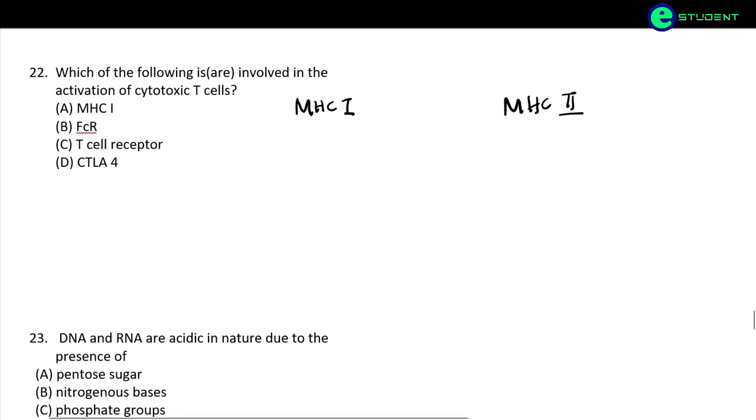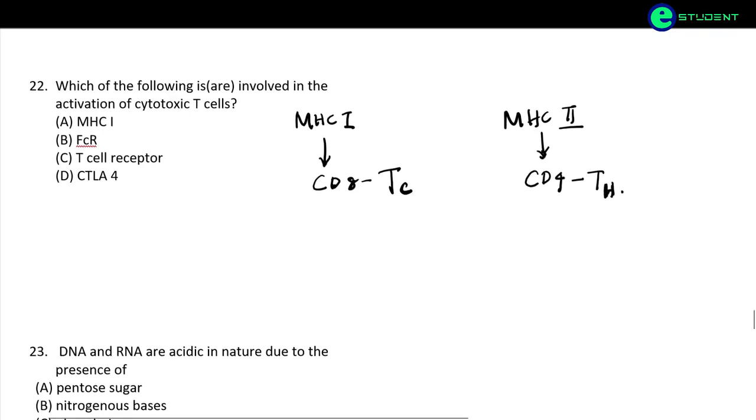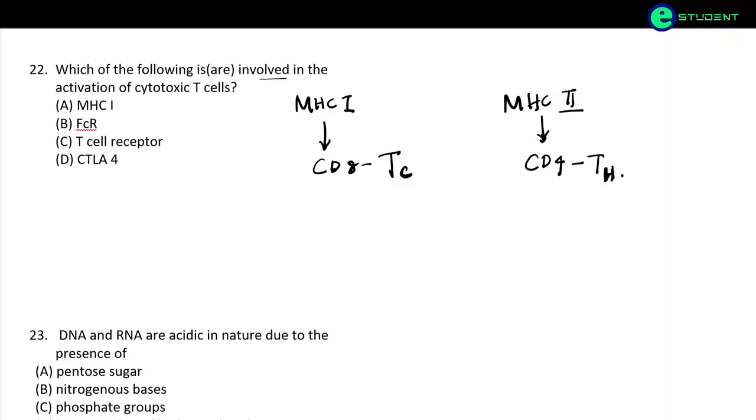MHC class 1 is recognized by CD8 of T cytotoxic cells, whereas MHC class 2 is recognized by CD4 of T helper cells. So here it is asking about the activation of cytotoxic T cells, which are recognized by MHC class 1.